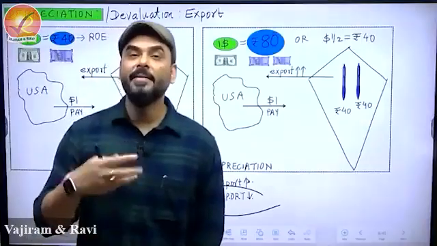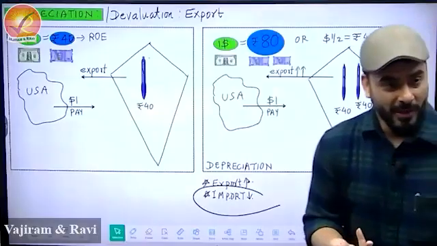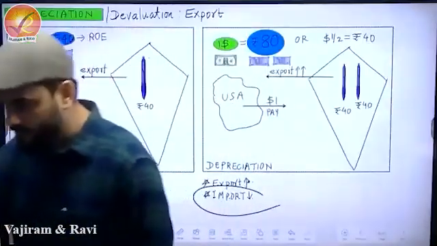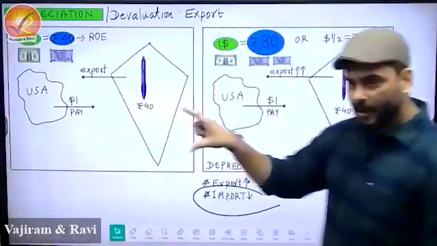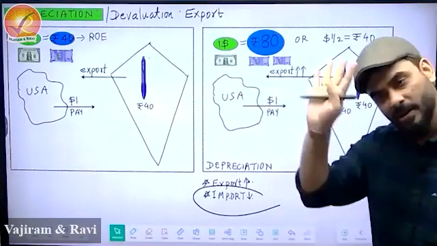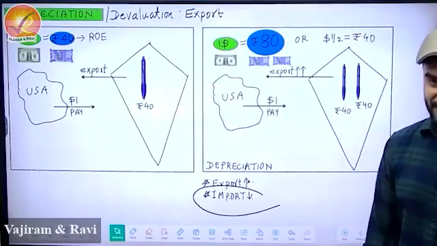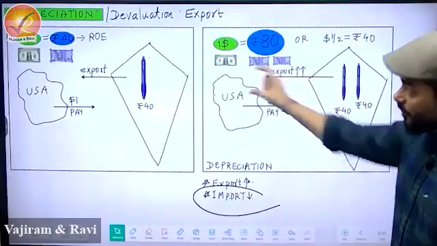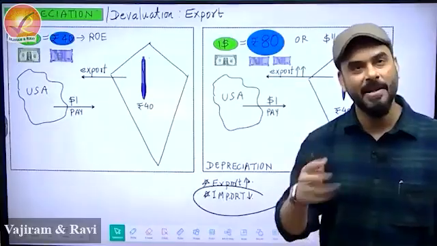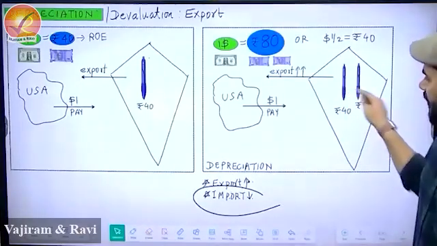Why? Because now they are demanding the same thing. They are sending $1 only, but they are getting more products. And for us also it's good because we will be able to increase the production. So from that perspective, export becomes cheaper. It looks cheaper to them. I remember I told you that it appears cheaper. Everything is same only. But to them, it looks as if they are getting 1 pen free with 1 pen. So the offer becomes more attractive for them. Factory is producing same pen, same cost, everything is same. It just looks as if with 1 pen you are getting 1 pen free.